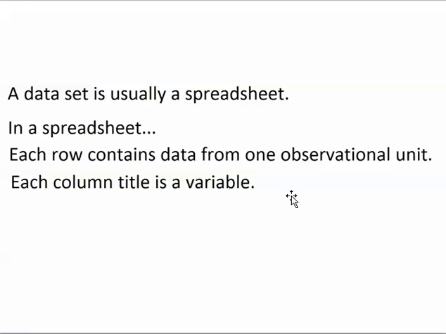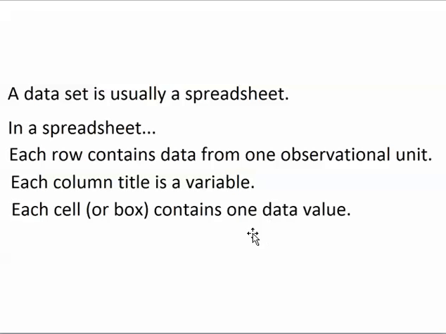And location would be a variable because the different houses could be at different locations. And each of those 3 variables would be the title of a different column in my spreadsheet. In my spreadsheet, I would have a price column, a size column, and a location column. So those would be the 3 columns in my spreadsheet.